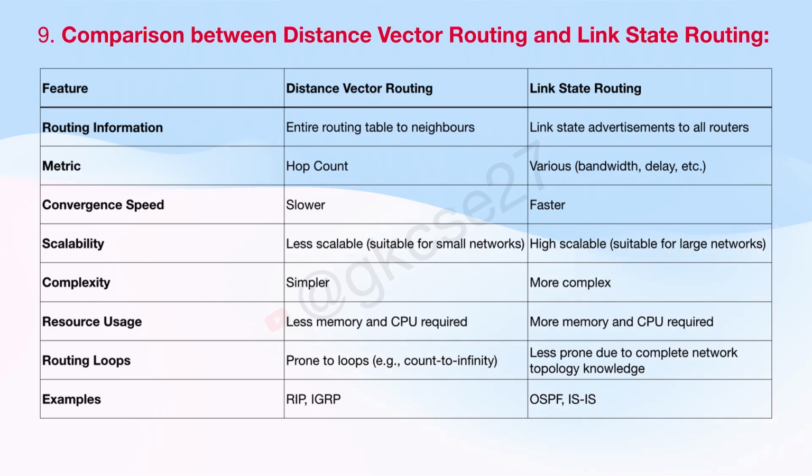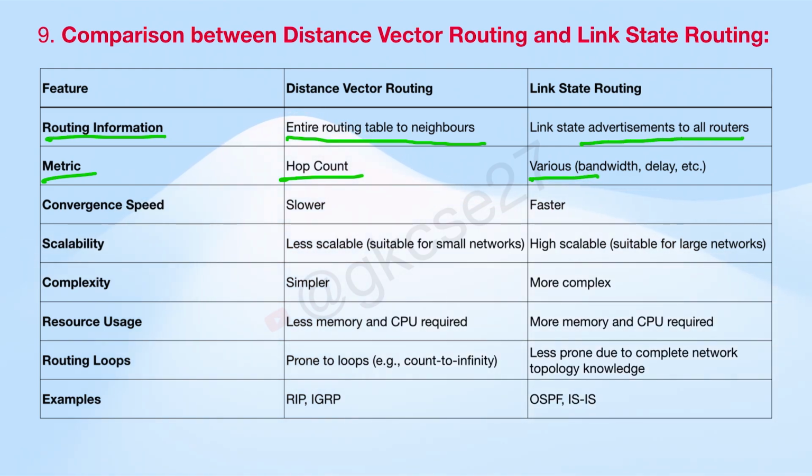Now see the main differences between link state and distance vector routing. The first difference is routing information. In distance vector routing, the entire routing table goes to neighbors, so only neighbors get the information of its routing table. But in link state, all the routers are flooded with information. Metric: distance vector routing uses hop count, so it maintains its hop count. But in the case of link state routing, there are various factors like bandwidth, delay, etc.